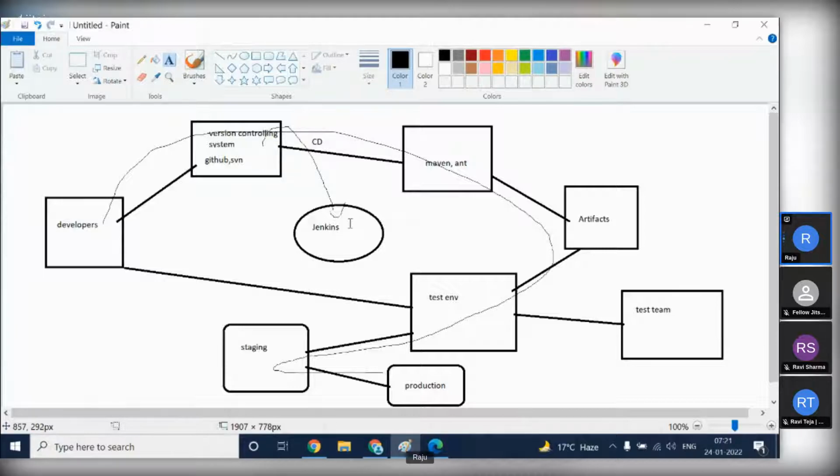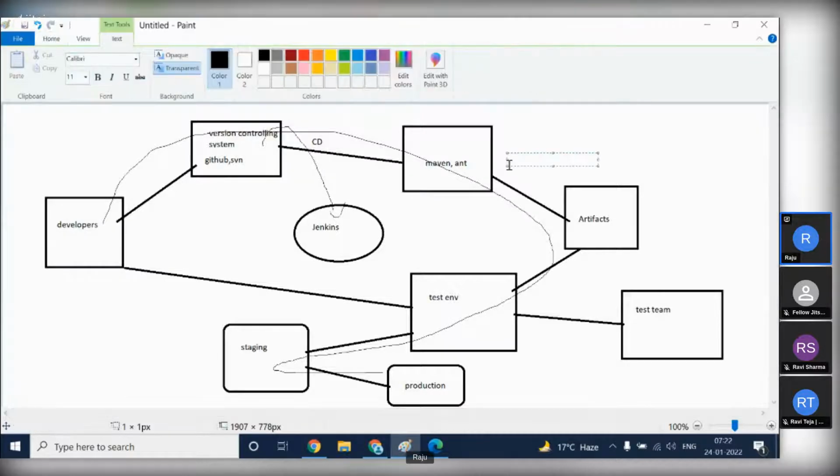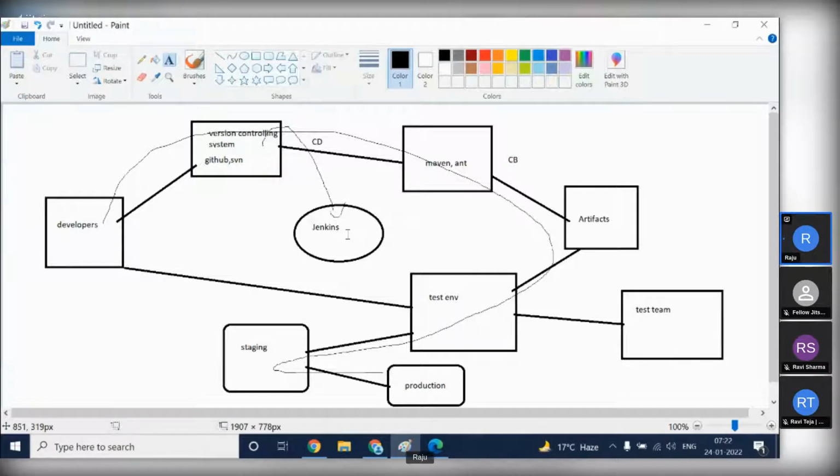Once continuous download is done, then with the help of a build tool, Maven or Ant or some other build tool, Jenkins automatically starts the build process. That we call continuous build. This is the second stage. In Jenkins we have five stages. First stage is continuous download. Second stage is continuous build. Once it downloads the code, it starts building. Once the artifact is built, the next stage is continuous deploy.